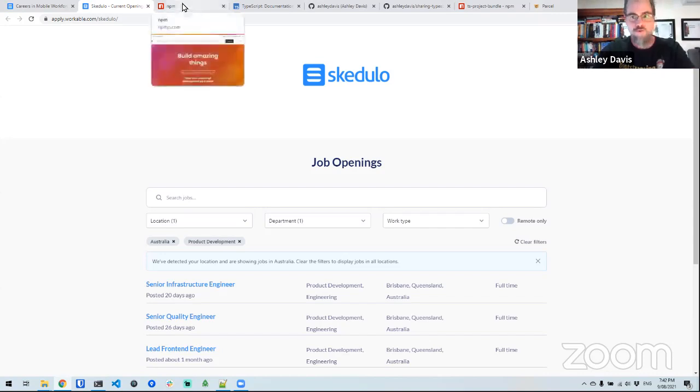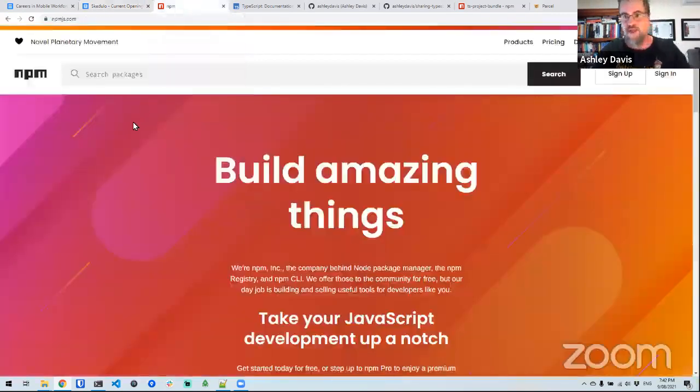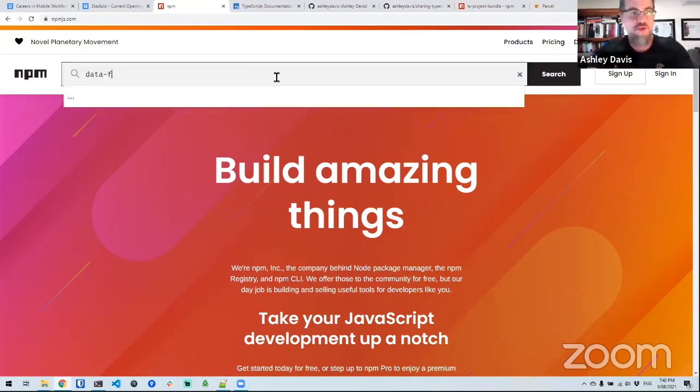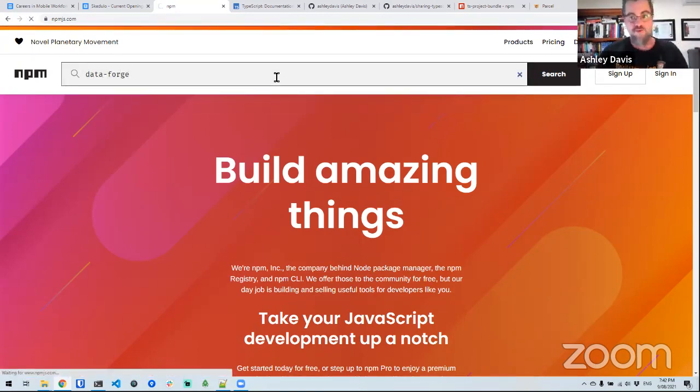So let's talk about TypeScript. Now, how do we share code between TypeScript projects? There's a few different ways we can do this, right? And the one that you're probably thinking of, the one that you probably heard of before, is publishing an NPM library. So this is the NPM package repository here. You can take a TypeScript project, compile it to JavaScript, and then publish it on here along with the types. And then you can pull that library, that package, into any other kind of TypeScript project that you want and use it. I'm just going to show you one that I did called DataForge.